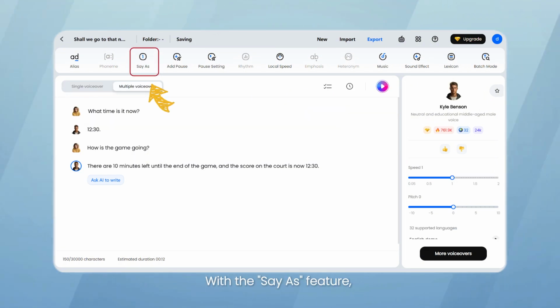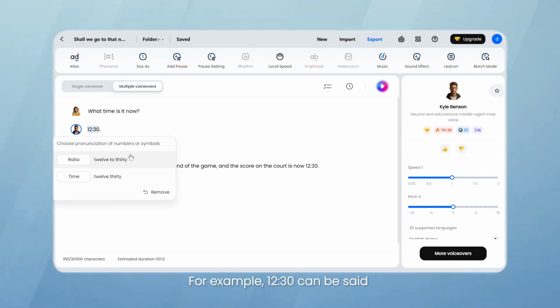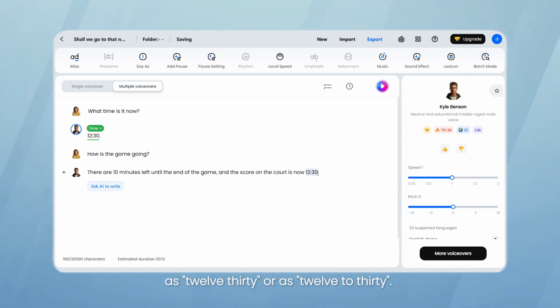With the Say As feature, you can choose appropriate pronunciations for numbers and symbols, ensuring clarity in your audio. For example, 12:30 can be said as 12:30 or as 12 to 30.